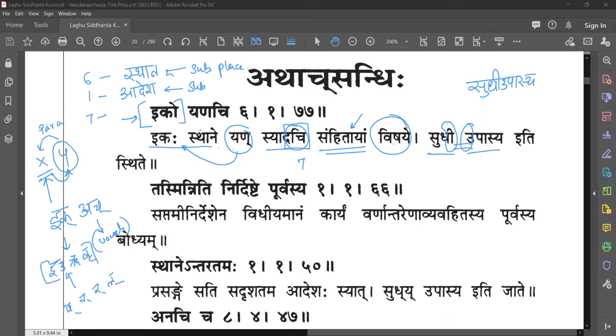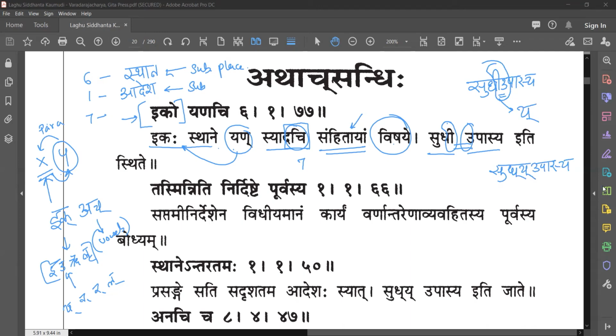So this is the i and u, sudhi upasya. You have samhita at this junction, i and u. Then i will be replaced by yakara. So the final word that would come out will be su, dha, ya, upasya. So sudhi upasya iti sthite.